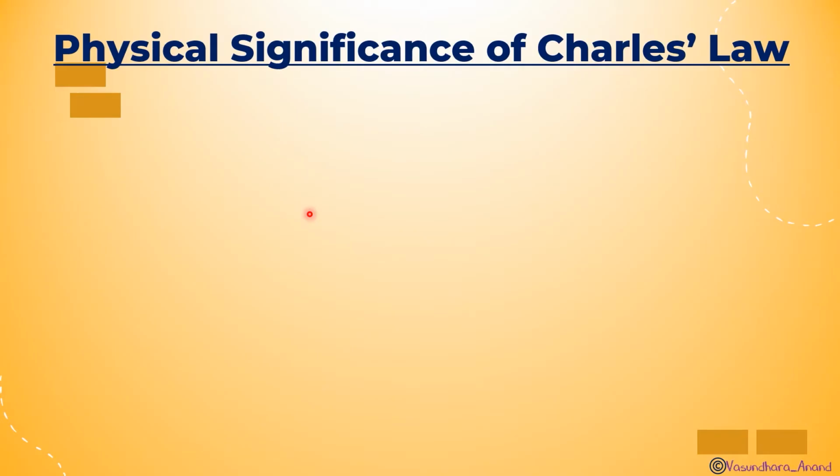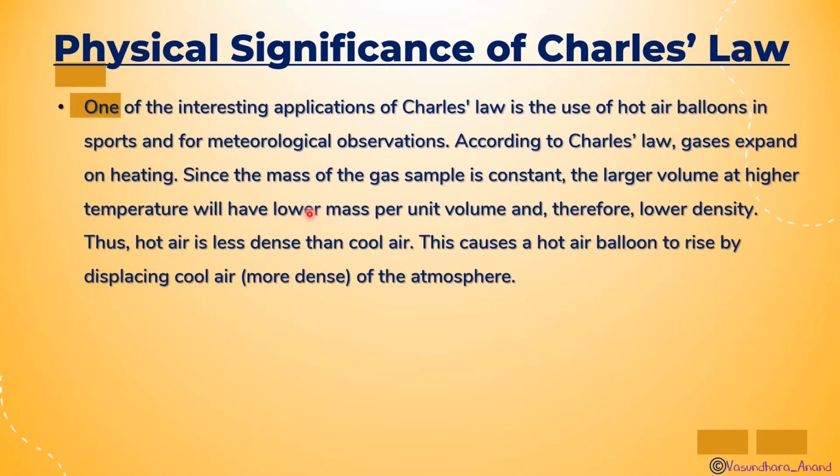Okay, now the physical significance of Charles law. What is the physical significance of Charles law? We have done it for Boyle's law also, similarly for Charles law. One of the interesting applications of Charles law is the use of hot air balloons in sports and meteorological observation. Meteorological observation means weather forecasting and all that. According to Charles' law, gas expands on heating.